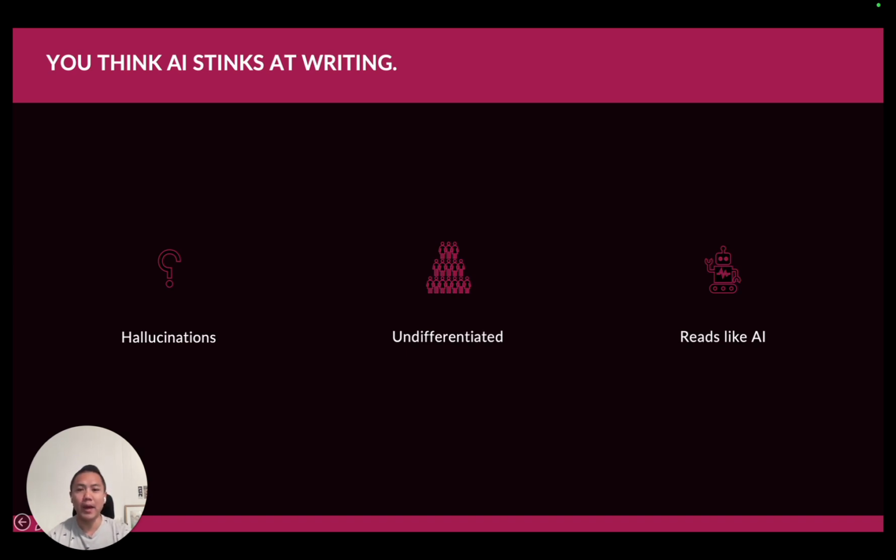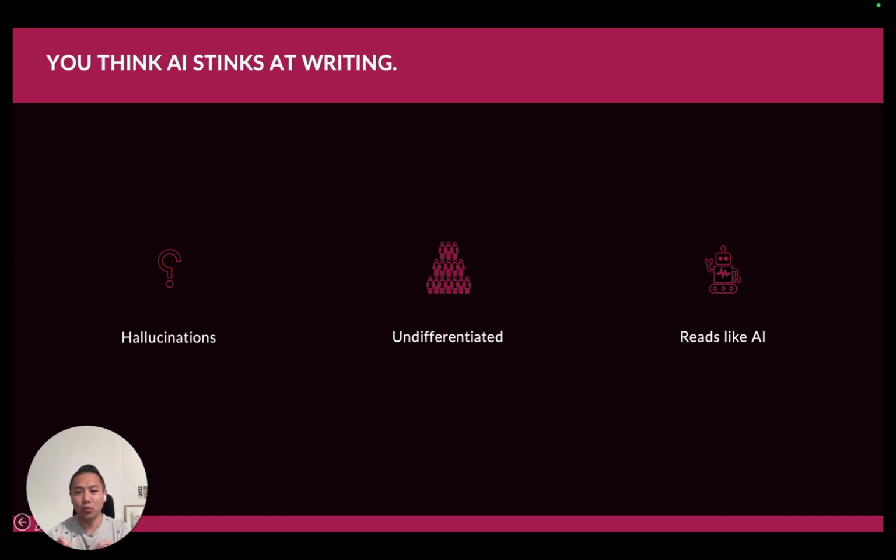And third, and maybe most problematically, it just doesn't sound like you or any other human who's ever lived for that matter. And I'm not just talking about M dashes, the big tell for AI generated content. No, what I'm really talking about is that the AI writes like AI and you want it to write like you. So how do you get it to do that? Well, two big problems as always, and you have the power to fix these problems. A, you're not using the right tools, and B, you're not using the tools correctly, i.e., you're not prompting the AI correctly. So today, I'm going to show you how to fix both of those problems, show you how to use AI to write like you do.